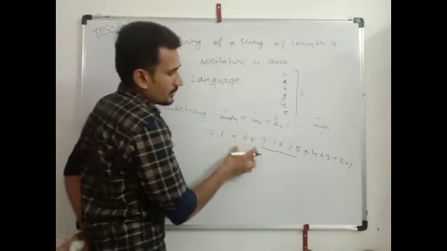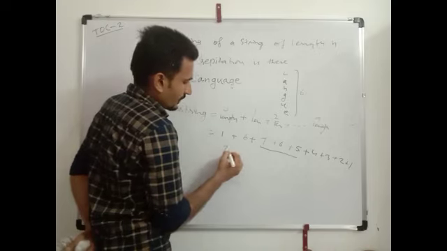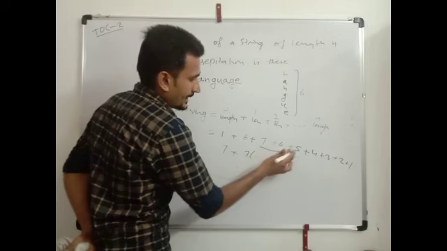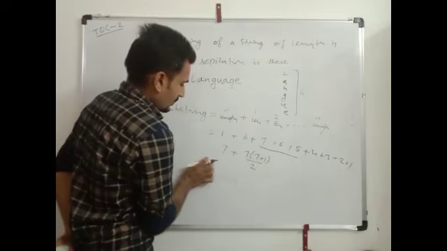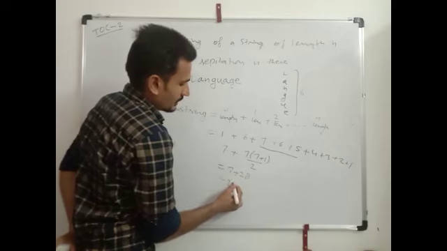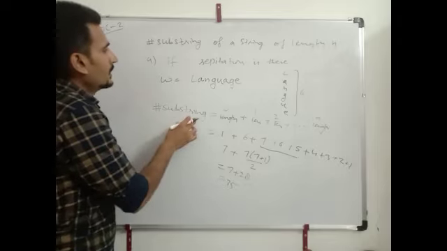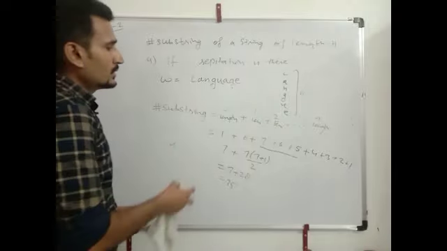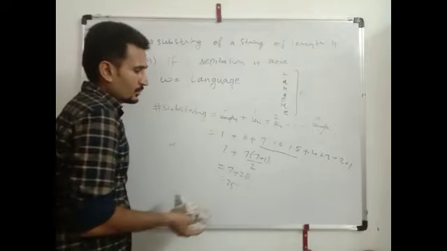So the sum of these will be 1 plus 7, which is 7 times (7 plus 1) by 2, so 7 plus 28 is equal to 35. There are 35 substrings in the language. We have to count manually. It doesn't contain a formula, but in between we can apply the formula.